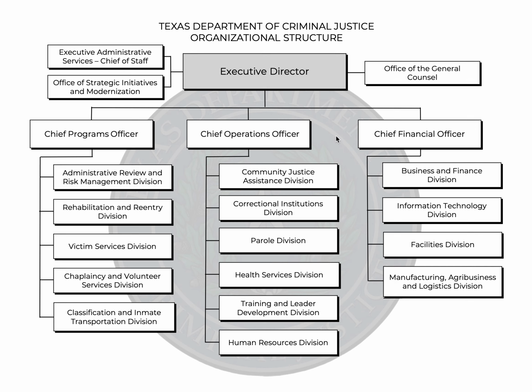So when you think about the Texas Department of Criminal Justice, the state agency that operates our prison system, just keep in mind it's a lot bigger than that. These are just three areas within one unit or division that make up the most obvious parts of what we see happening in our justice agency. So keep these three in mind: Community Justice Assistance Division, Correctional Institutions Division, and the Parole Division.